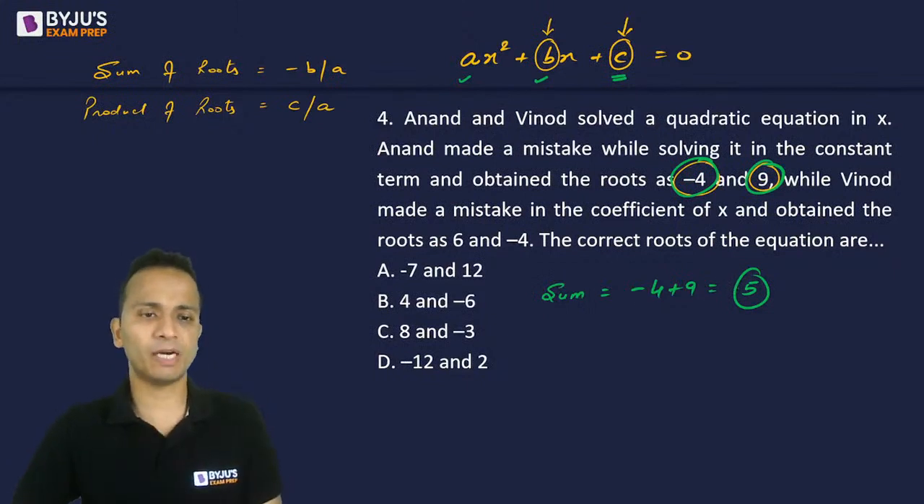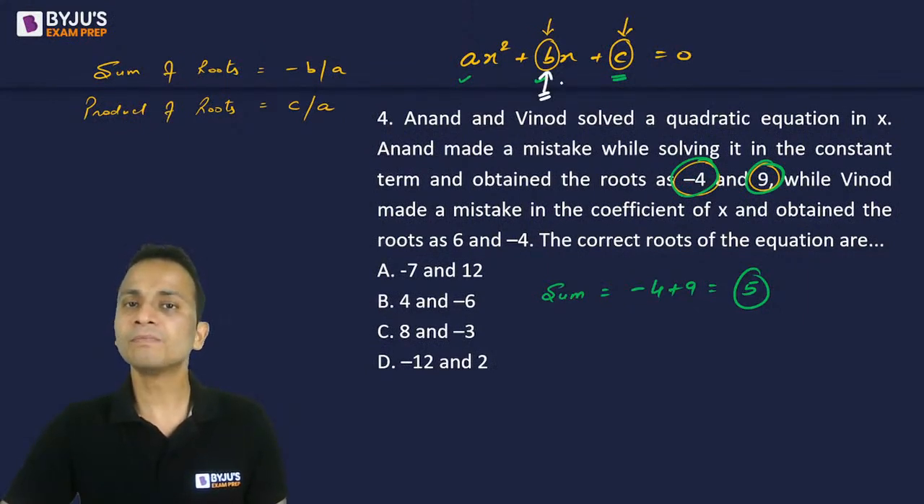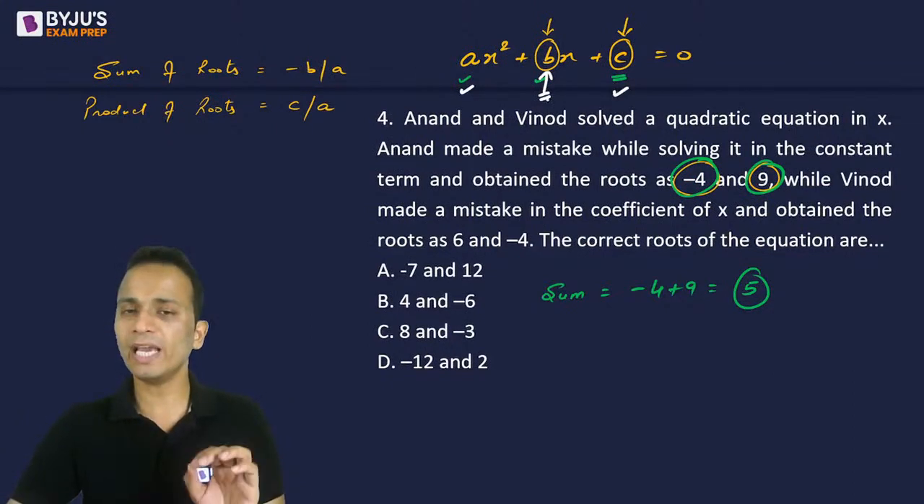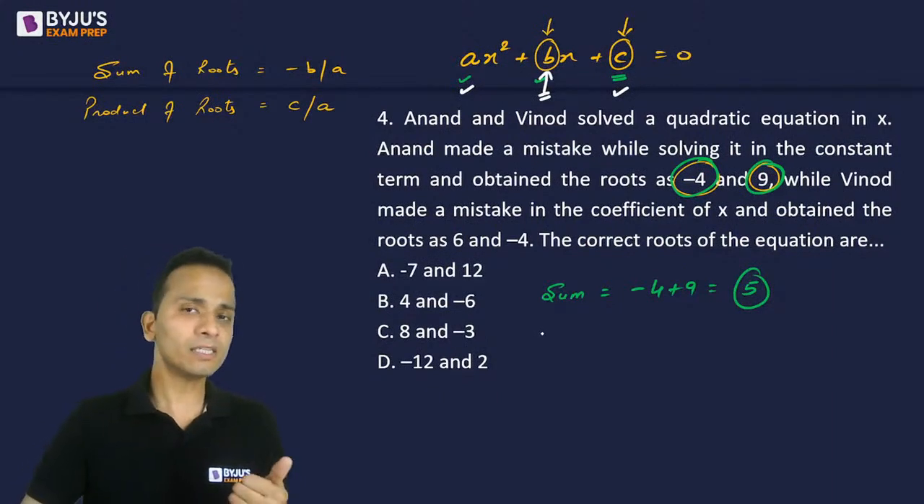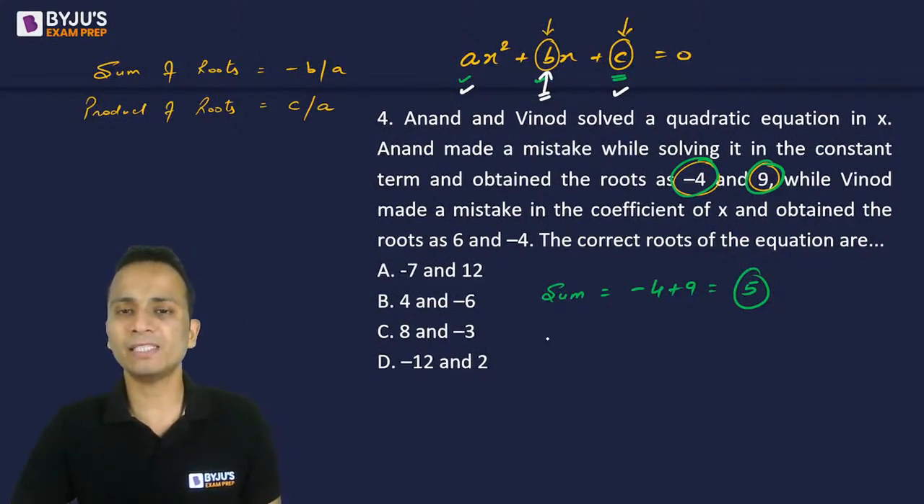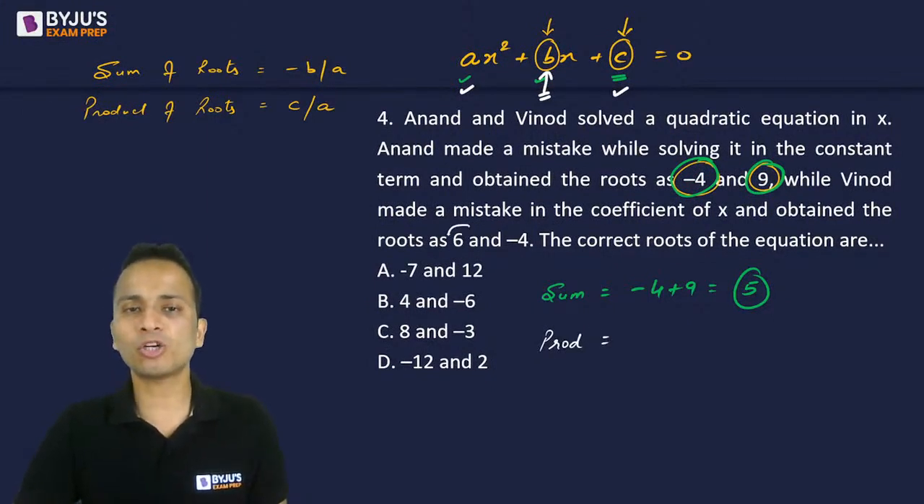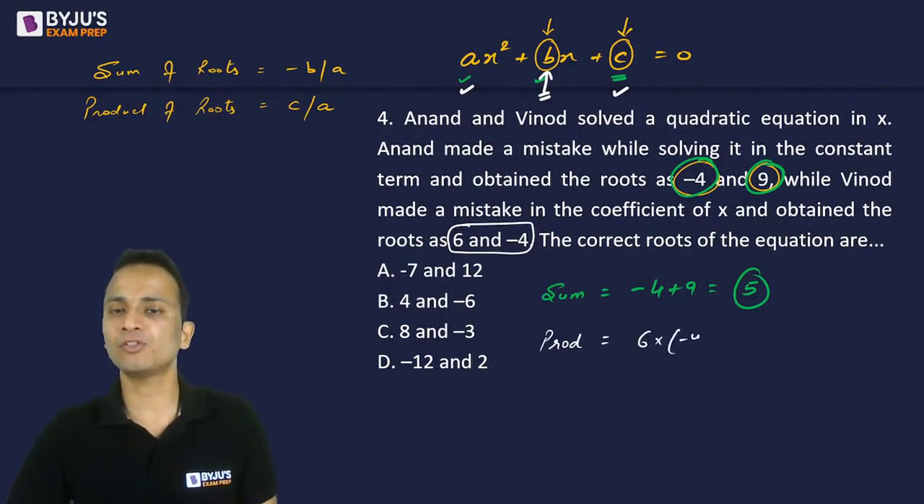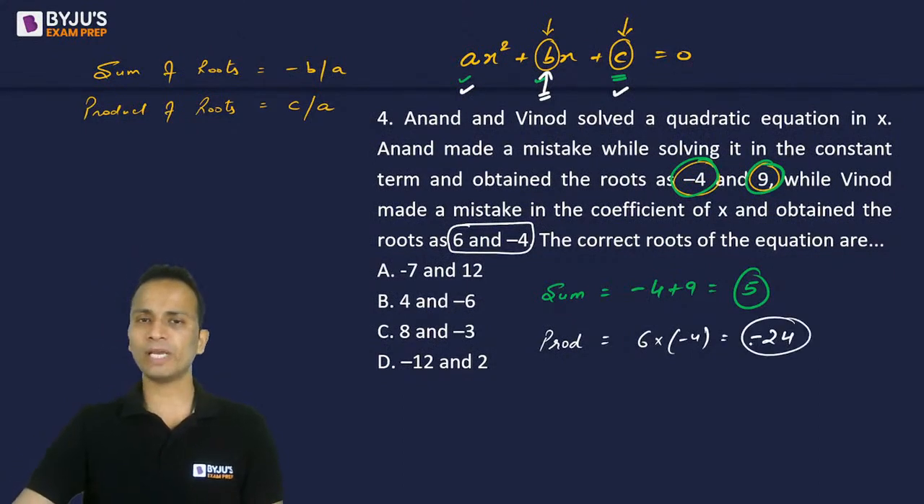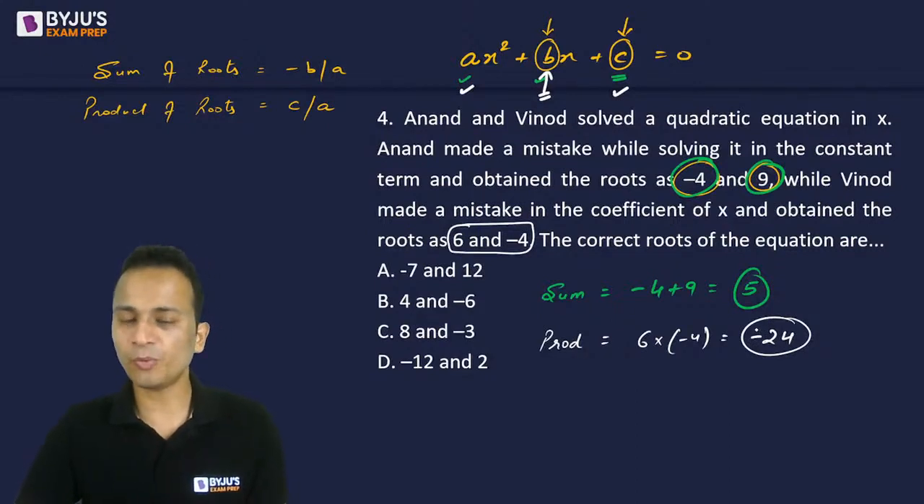This is the first part. Now look at the second part, Vinod. Vinod made a mistake while writing the value of b, so Vinod has noted down the values of a and c correctly. Since the product of the roots depends on the values of a and c, from Vinod's roots the product of the roots will be correct, not the sum. So 6 multiplied by minus 4 should be the correct product of the roots, which is minus 24.